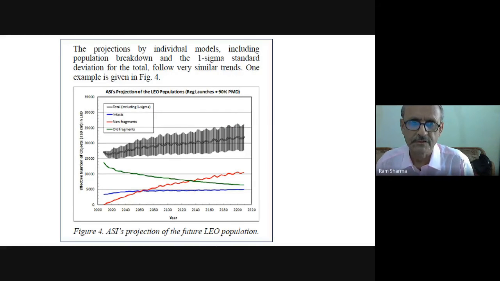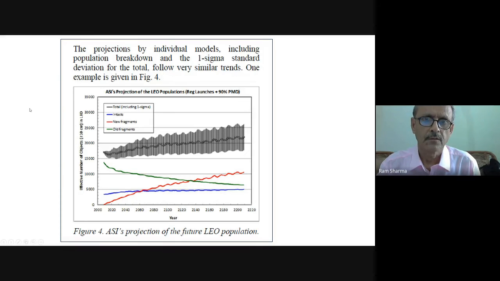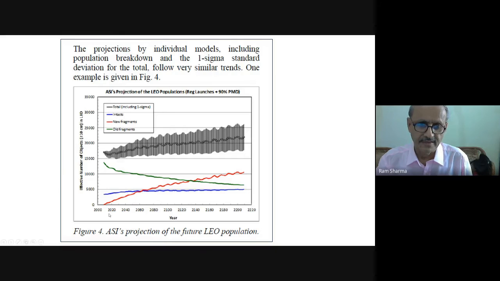by individual models, including population breakdown and the 1 sigma standard deviation for the total, follow very similar trends. One example is the ASI example, the Italian study. So this is new fragments, and this green is old fragments, and these are intact. So this is total, including 1 sigma. This is a total thing going on.